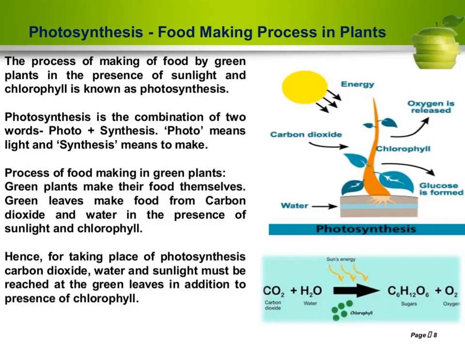This food is transferred to the other parts of the plant through different tissues that we will learn in our next chapters. Hence, the process of food making in green plants is called photosynthesis.